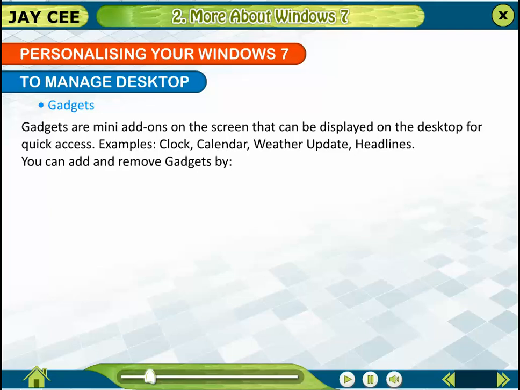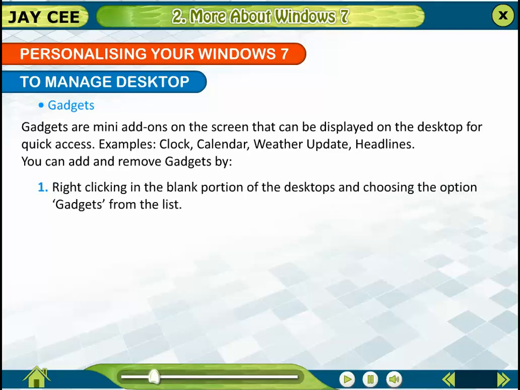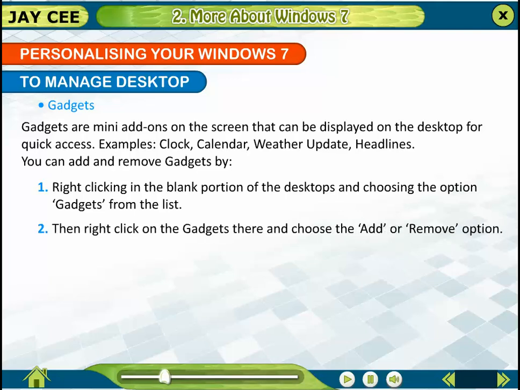You can add and remove gadgets by, 1. Right-clicking in the blank portion of the desktop and choosing the option Gadgets from the list. 2. Then right-click on the gadgets there and choose the Add or Remove option.